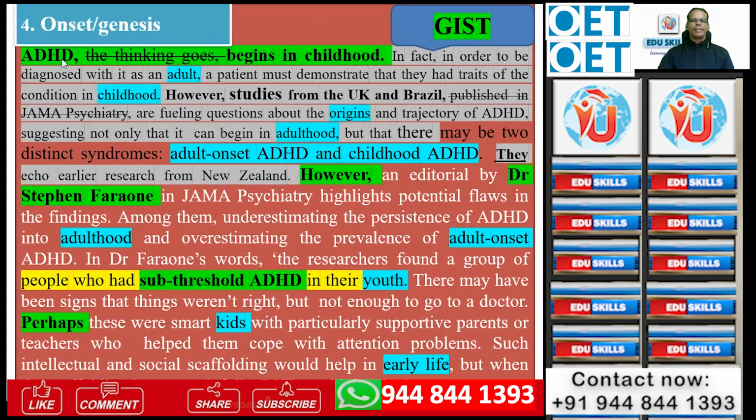See, the first sentence itself is the topic sentence. That's what I said. You have to understand and focus on the structure of the sentence. That first sentence gives you the theme, structure or gist of the paragraph. ADHD begins in childhood. Where does the onset happen? The genesis or beginning of this particular disorder.